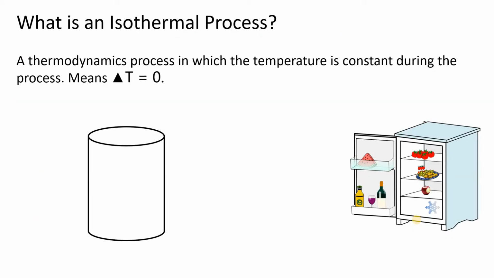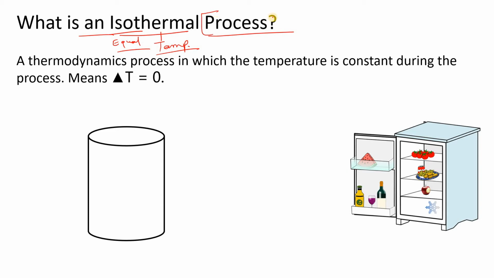So the first question is, what is an isothermal process? As I told you, iso means equal and thermal means temperature, right? So this is a process where our temperature is equal, meaning our temperature is constant during the process.